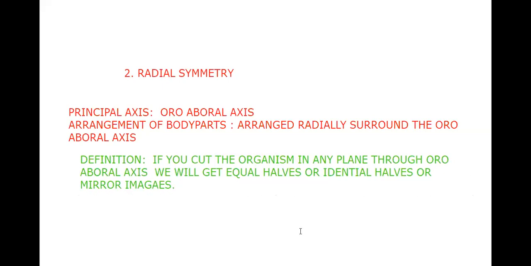This is the definition. As I showed you yesterday, this is a radially symmetrical animal, polyp or medusa. We take it as Hydra. So through the oroeboral axis, if we cut the organism in any plane, we are going to get equal halves or identical halves, similar halves or mirror images.